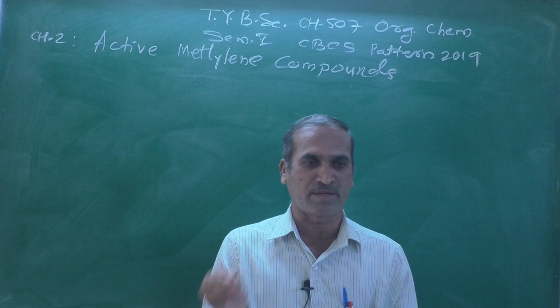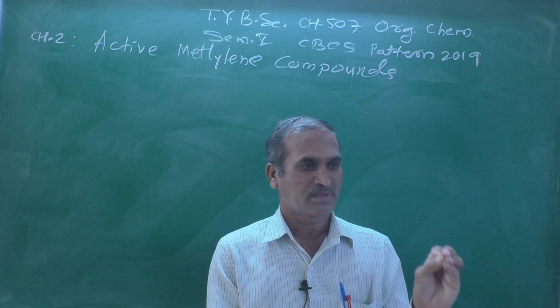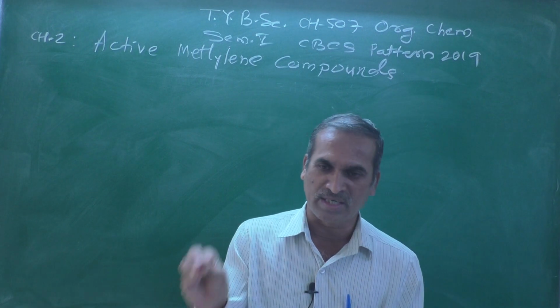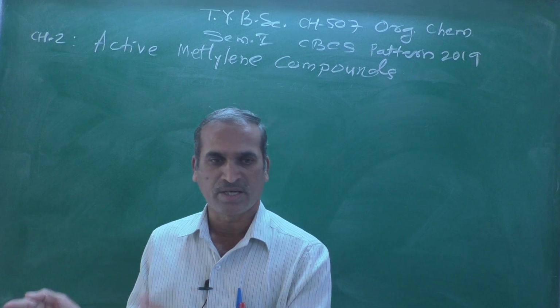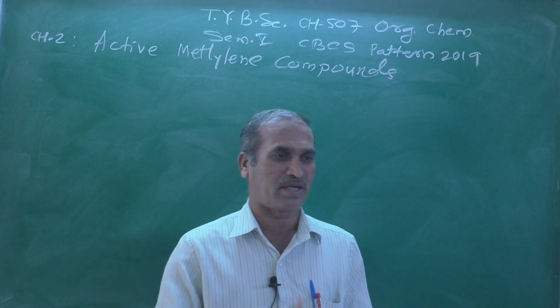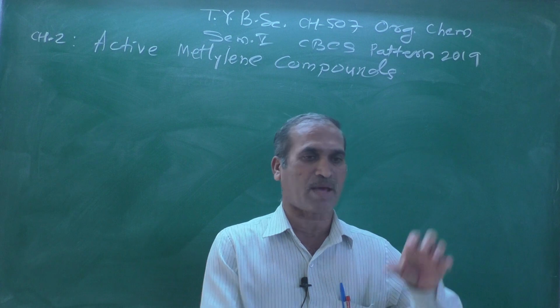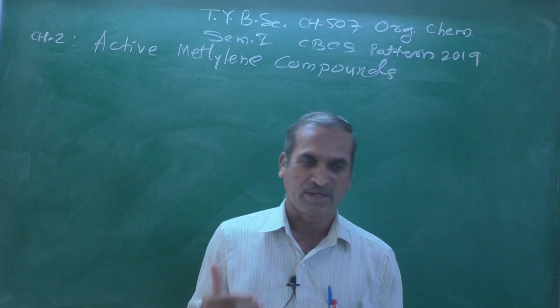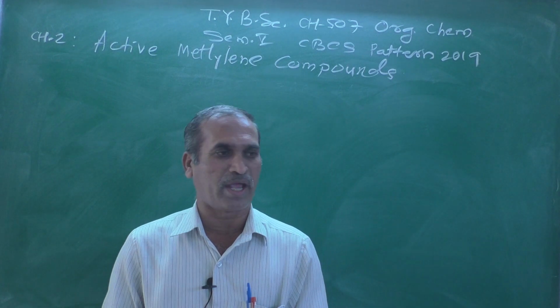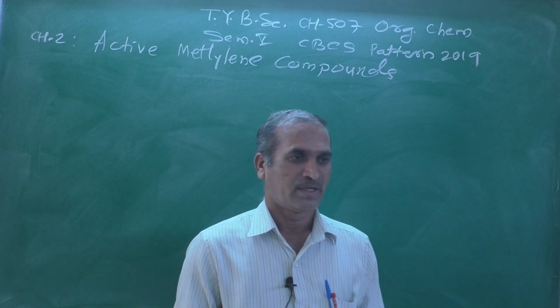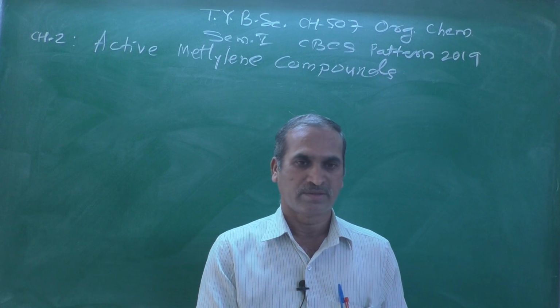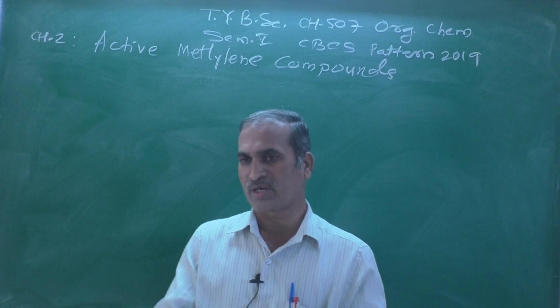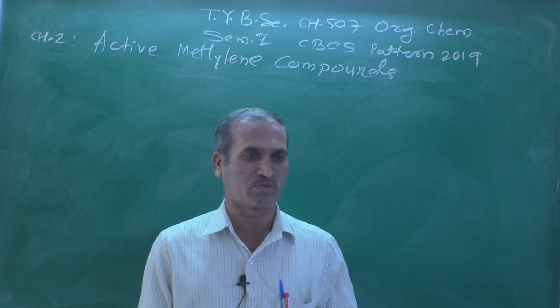The mechanism is the same as aldol condensation. There is a formation of a carbanion, well stabilized by the resonance or mesomeric effect, and there is enolate formation. And as we know, what does enolate mean?